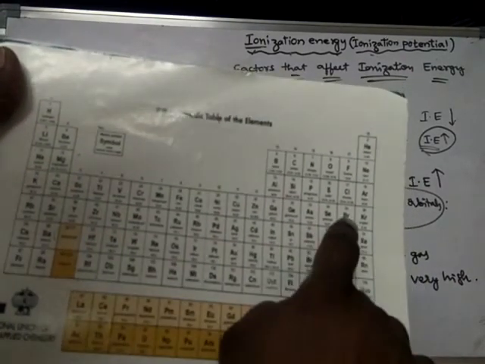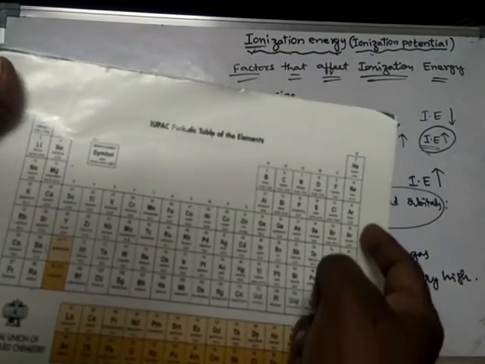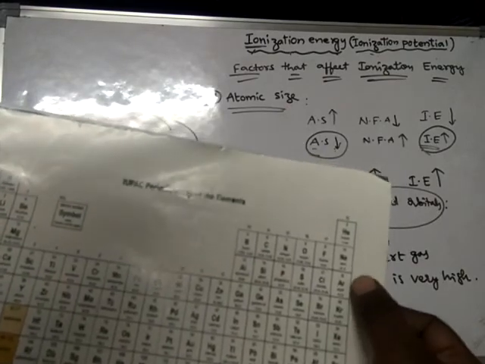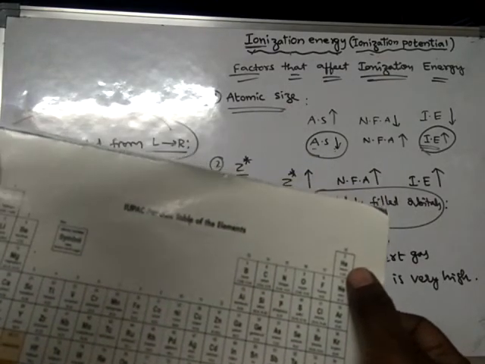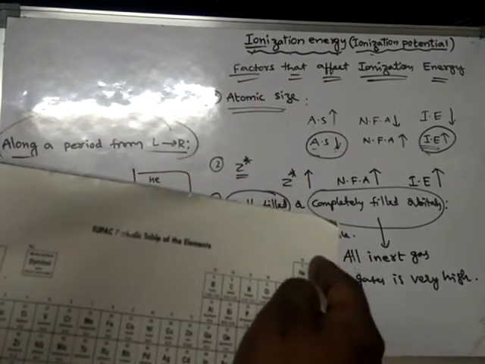And one more thing. As we move from left to right, ionization energy increases, and from down to up, what happens? Ionization energy increases again, because as we move from down to up, the size of the atom decreases. As the size of the atom decreases, it requires more ionization energy. So in this way ionization energy increases, and in this way also ionization energy increases.